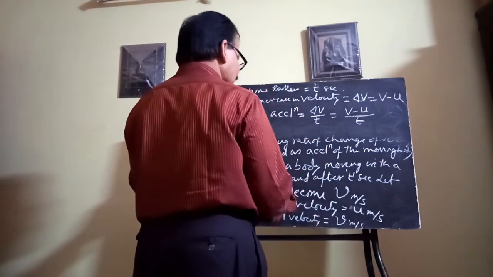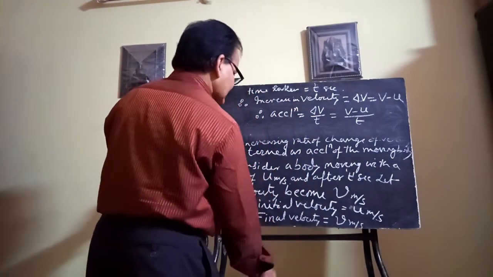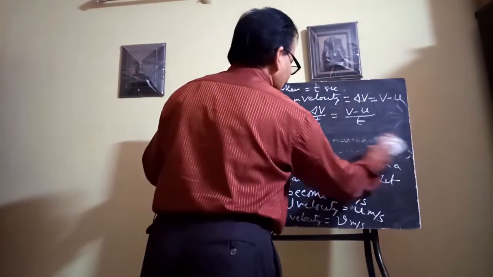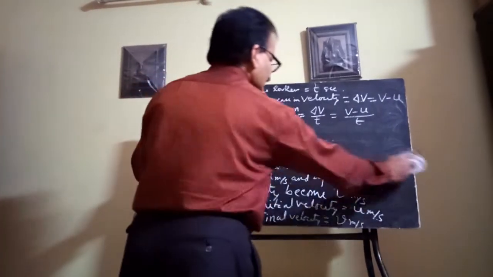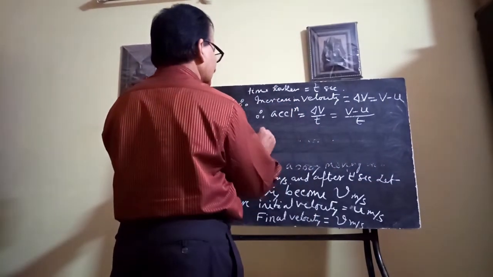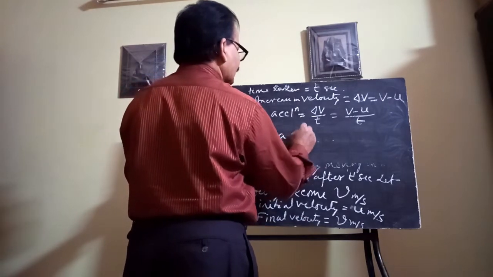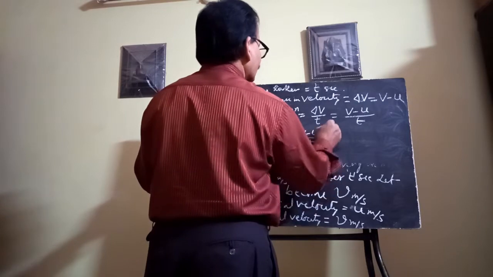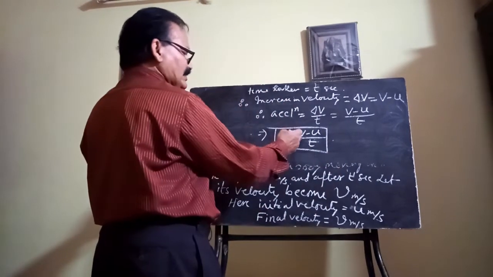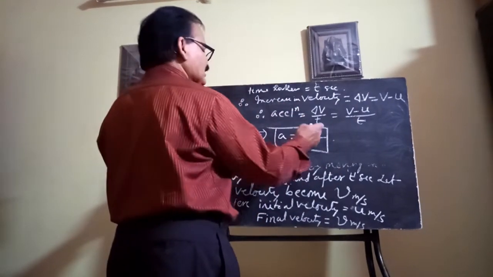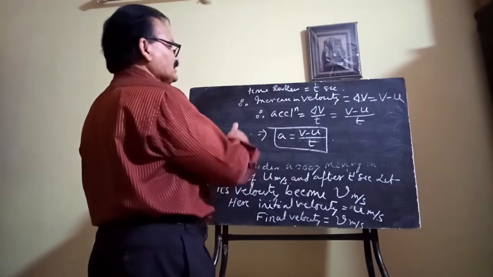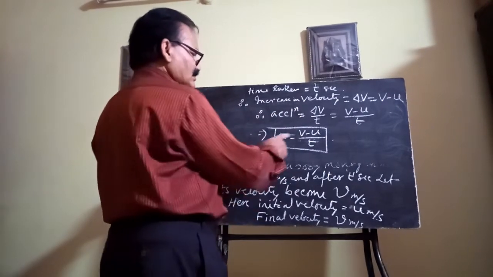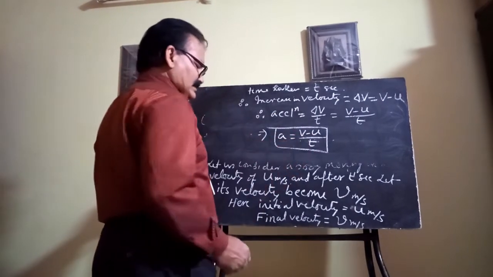So acceleration a can be written as v minus u by t. That is, final velocity minus initial velocity divided by t. This is the expression for acceleration.